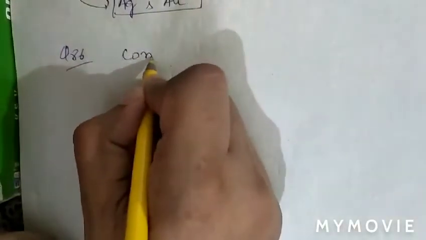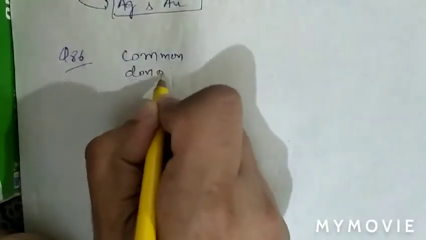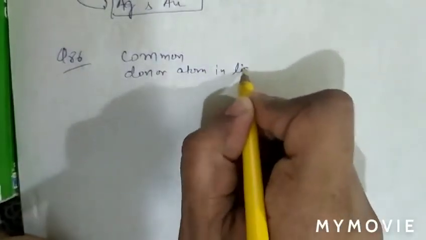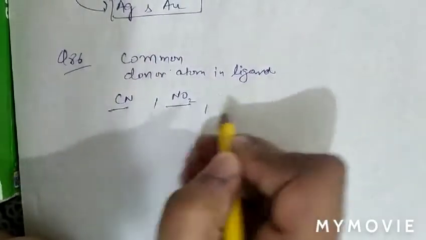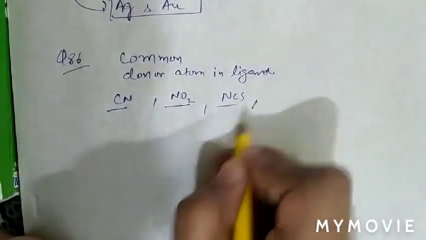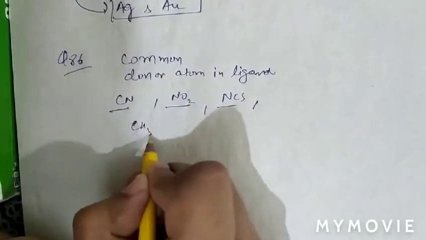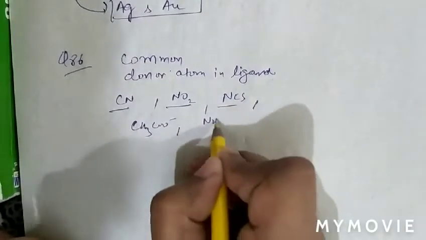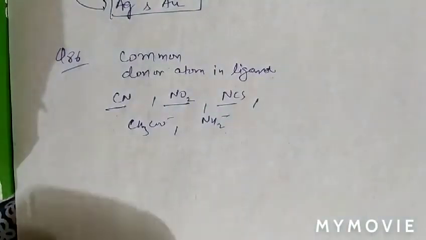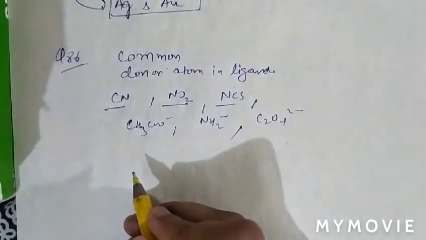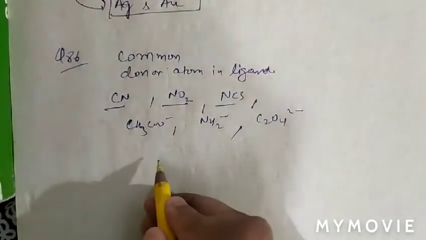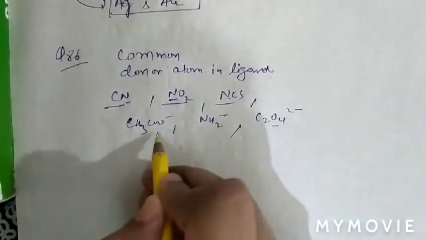Question number 86 is basically: name the common donor atom in ligands. As we can see, CN has carbon and nitrogen, NO2 has nitrogen and oxygen, NCS again nitrogen and carbon, and oxygen in CO3 2-, NH2 minus, and C2O4 2 minus. The common donor atom present as per the options is nitrogen, and oxygen is also present.